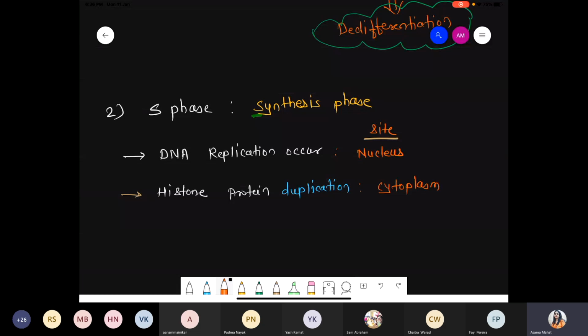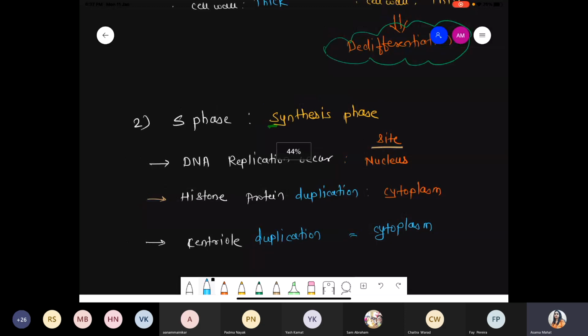So we have to double that as well, because per cell only one centrosome is present. On the basis of that, we are talking about the S phase, where the centriole also gets doubled. So this is the phase where centriole duplication also occurs, and again the site is the same, the site for this duplication is the cytoplasm.